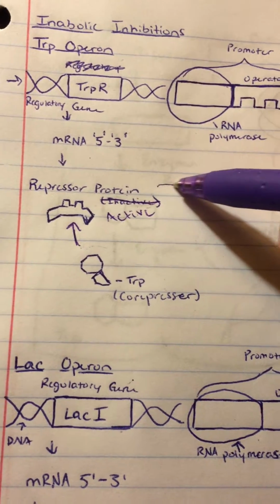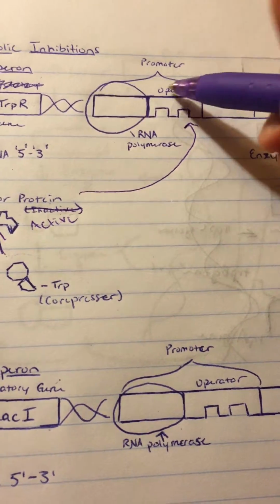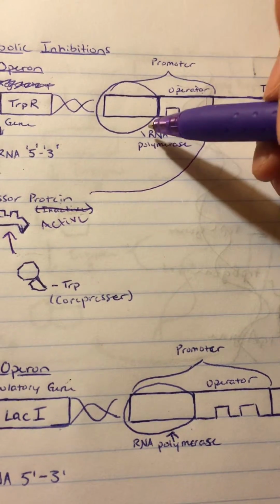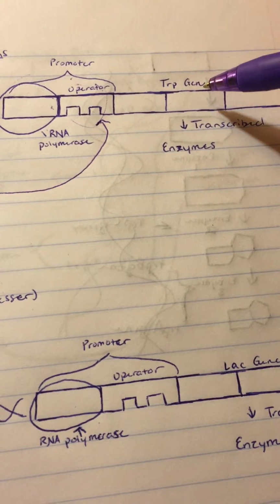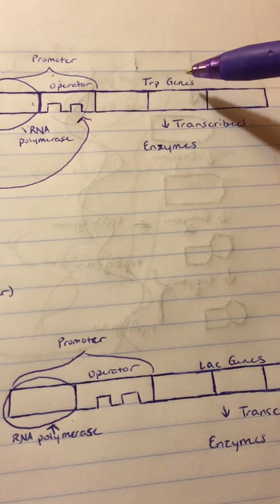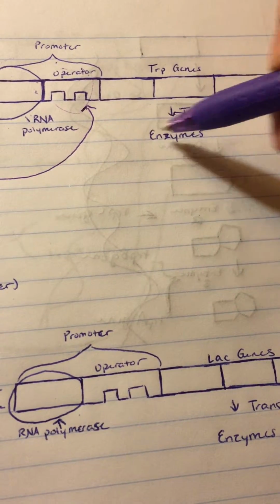It then binds onto the operator, and the promoter is turned off. RNA polymerase cannot bind onto the binding site of the promoter. Therefore, mRNA is not made, and tryptophan genes cannot be transcribed into enzymes.